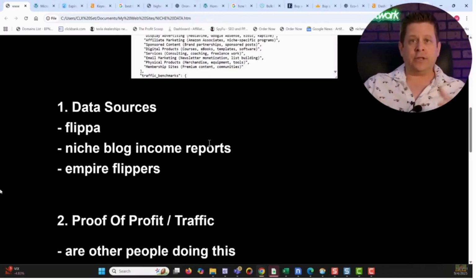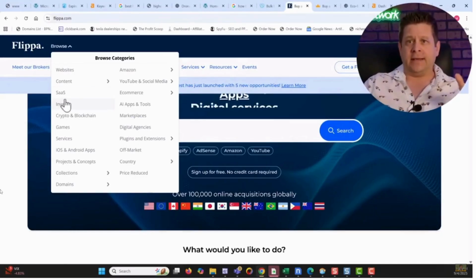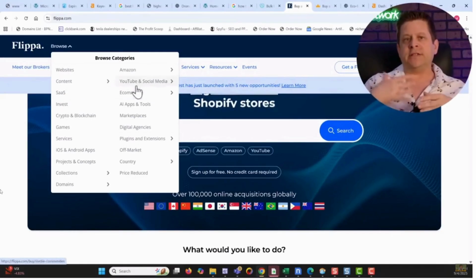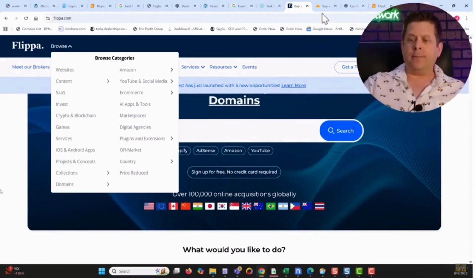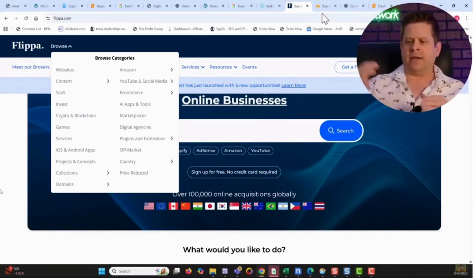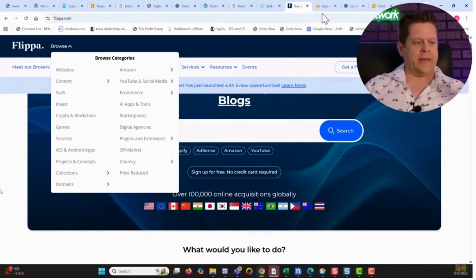And what you can do is go up here to browse. You can find different websites, software as a service, all kinds of things you can get. Now, what we're doing is using this to find ideas. We're using this to prove concepts and say, hey, wait a minute, maybe I didn't think about that subsect of a market niche or that subsect of a software niche. That's what we're looking for here.